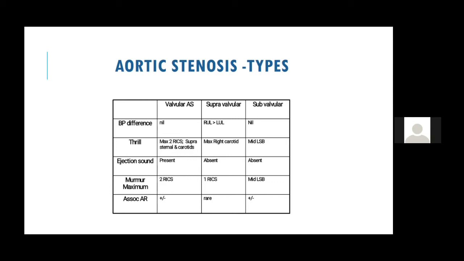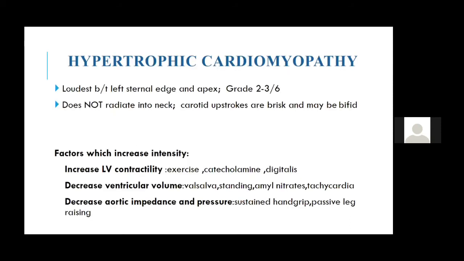So subvalvular has a maximum AR followed by valvular. Supravalvular usually do not have associated AR. So this is how we differentiate between a valvular, subvalvular, and a supravalvular.